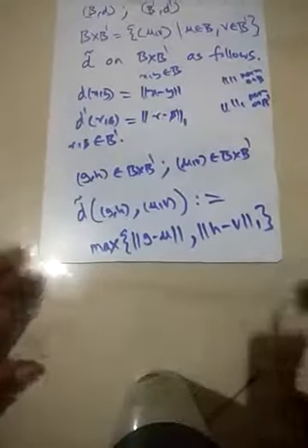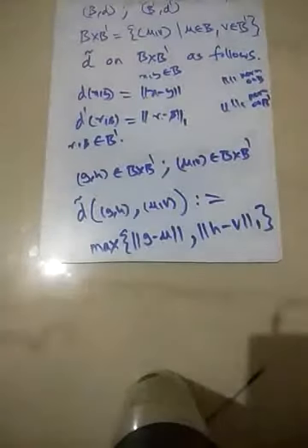Okay. So let's check that indeed d-tilde is a metric on the space B × B'.